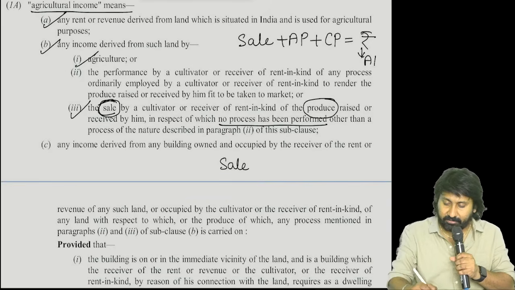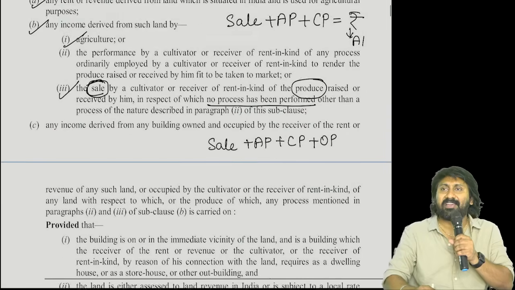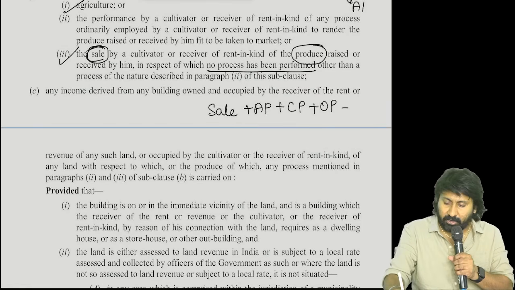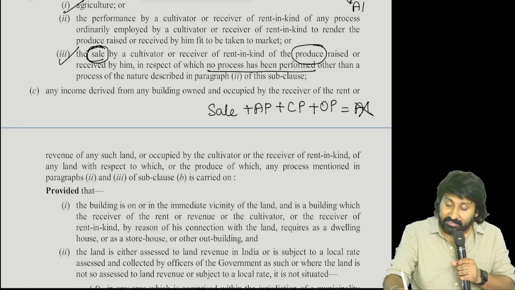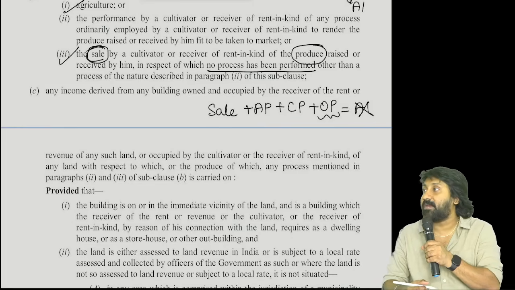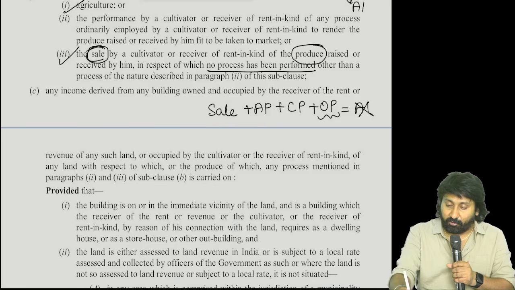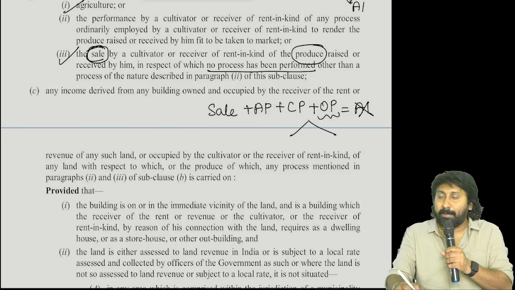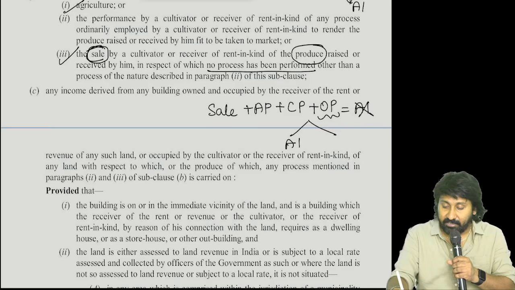Second, what is there? Sale of what? On which what is performed? Along with that what is also performed? Now tell me, is this an agricultural income? No, not completely agricultural income. Since an optional process is also employed, there are now two natures. One, agricultural nature. Second one is business nature. Therefore, they will break it into how many parts? Two parts. Some part is treated as agricultural income. Some part is treated as business income.